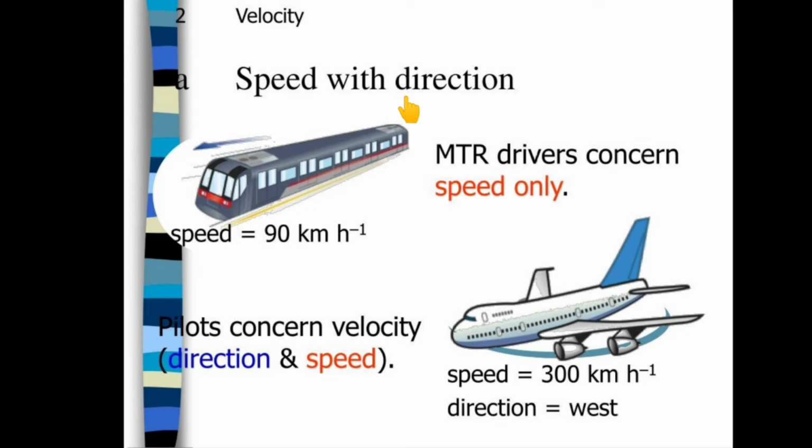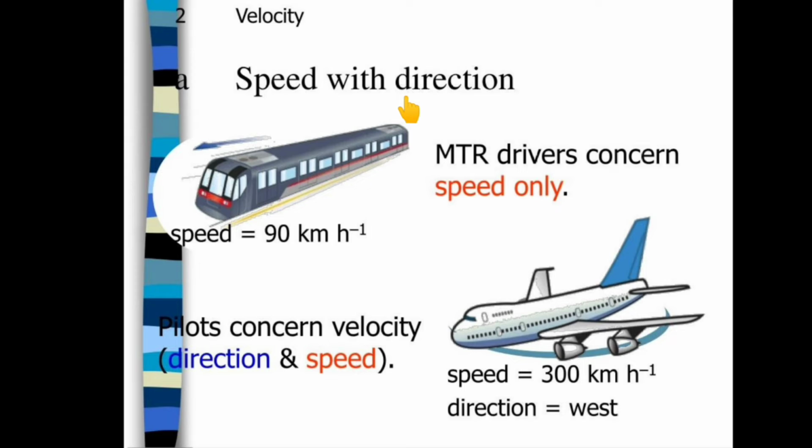He has to concern himself only with the speed. He has to increase the speed, decrease the speed, and press the brake to decrease the speed when the next stop is coming. But if we take the example of a pilot, he has to concern himself with velocity, meaning both speed and direction. Why? Because for an aeroplane there is no definite direction as in the case of the metro rail.